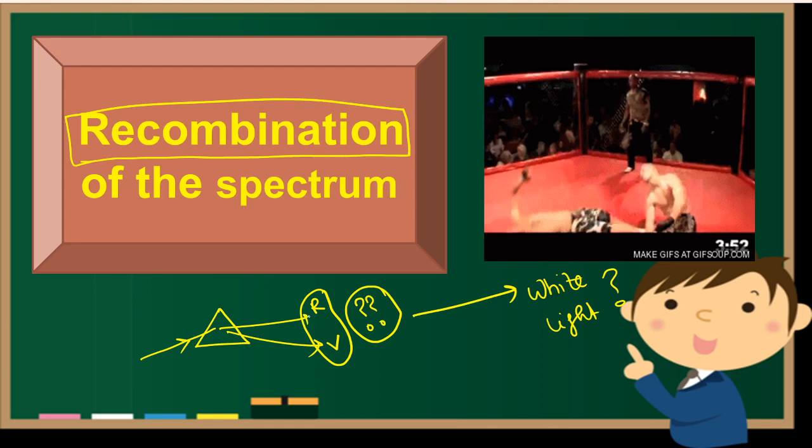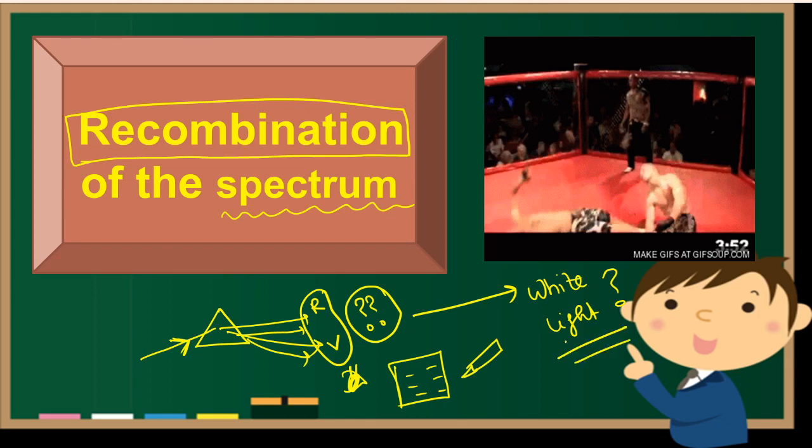And this type of study is known as the spectrum. When a composite light is split into its components, and by eye you are watching it and taking some notes in your copy, then that type of study is known as spectrum study. Yes? So can this spectrum merge? Yes, it can merge. How? Let's try to understand.